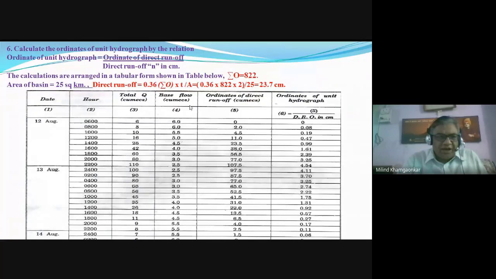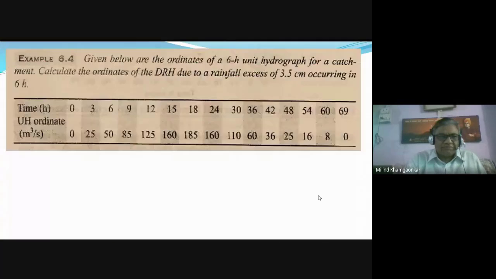In this way, we have certain hydrographs, total discharges corresponding to the time. Base flow is there, that is deducted. So we get the ordinates of the direct runoff hydrograph. Just now I have told you we have found out the n value, and after dividing the ordinates of direct runoff by that n value, we can get the ordinates of the unit hydrograph.